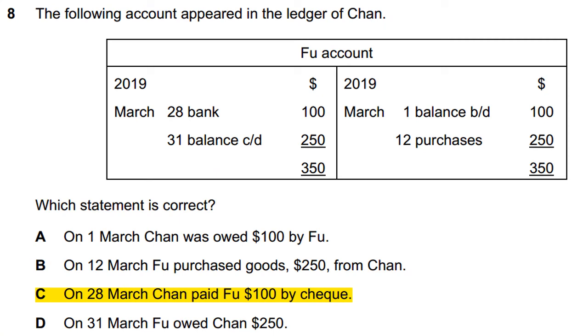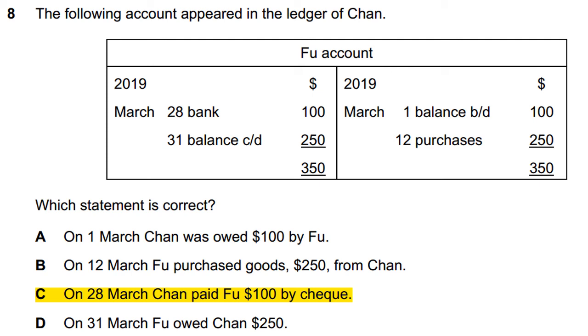And the eighth question is, the following accounts appeared in the ledger of Chan. Chan is the purchaser and the seller is Fu. Fu is his liability.